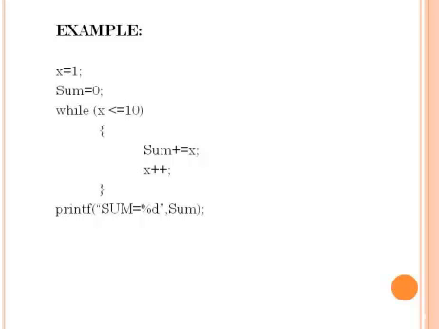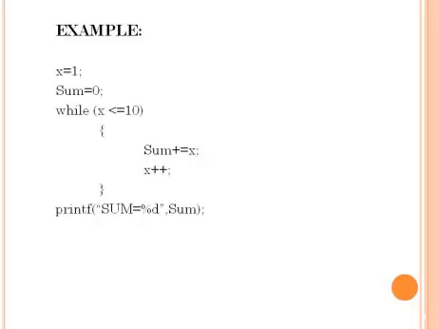After the first iteration, the value of x is 2 and the value of sum is 1. Again it checks the condition. Here the condition is 2 less than or equals to 10. This condition is true, so the statements in the while loop are executed.